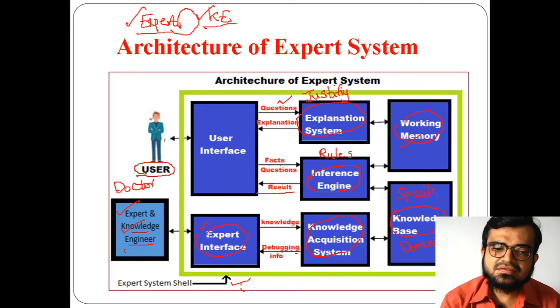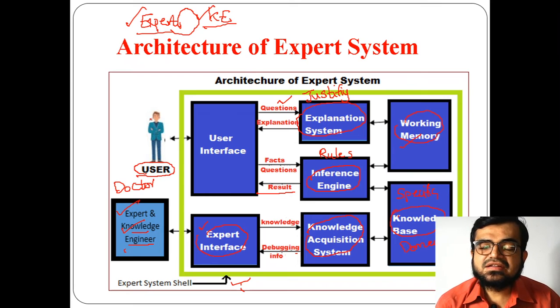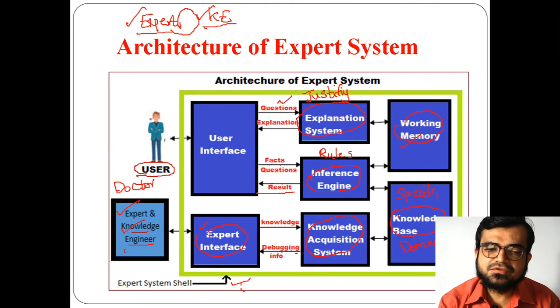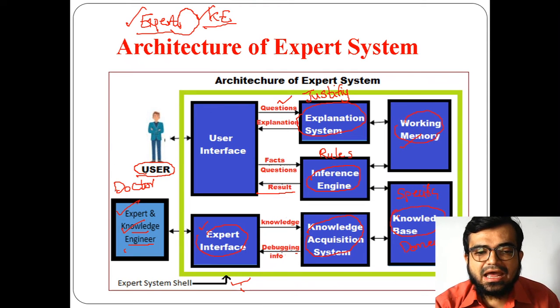That's why you can say this architecture is a generalized way of expert system where you can take any type of information. I have specified a doctor because if my specific domain is medical, then the expert can be a doctor.